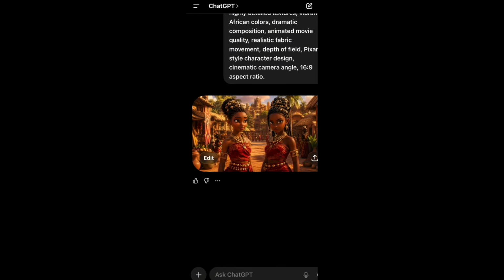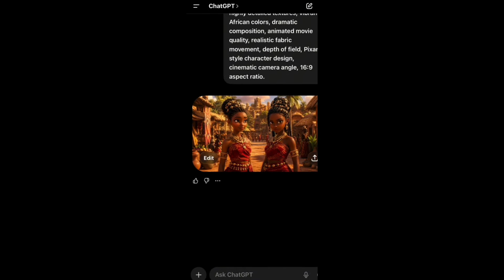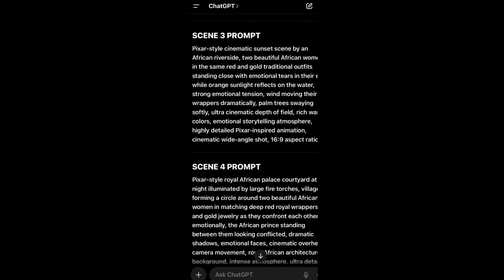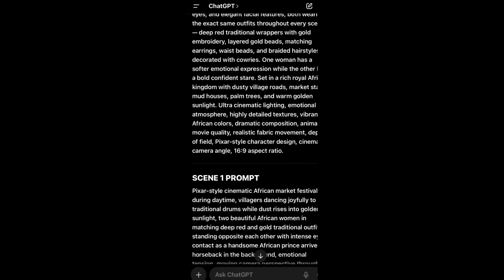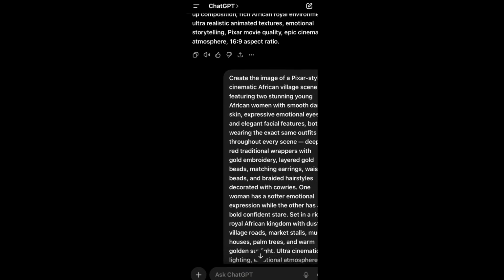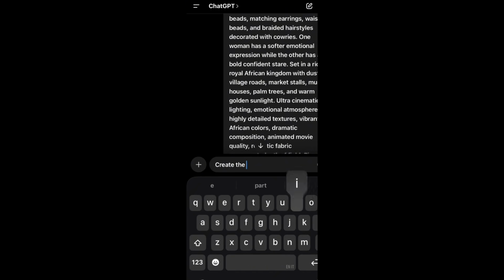So this is what ChatGPT generated. It is beautiful. I love it. I'll go ahead and save it to my mobile phone. Let's try creating the second image. You know, the first image is the base image. That is the base image that will help us create all our characters. This is to enable us have the same character features across all scenes so that our characters look the same. They have the same facial features, the same outfits, the same color, the same hairstyle, every single thing.